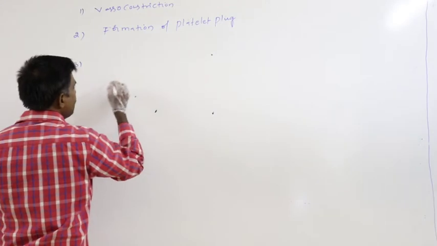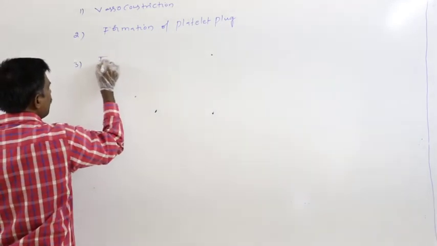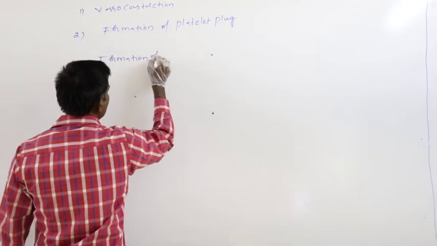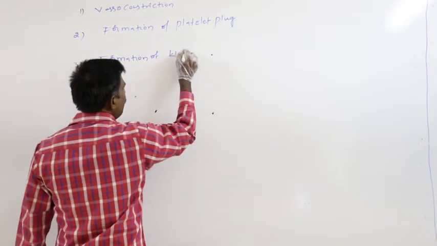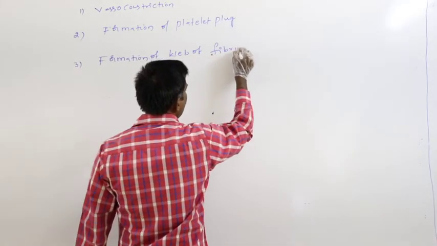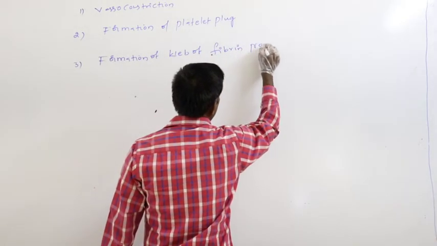Third step is formation of web of fibrin protein.